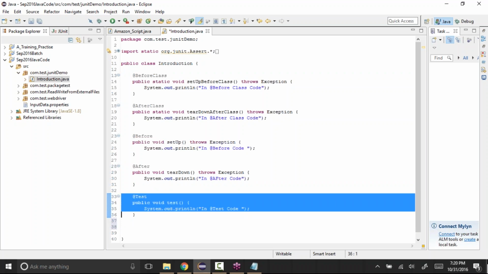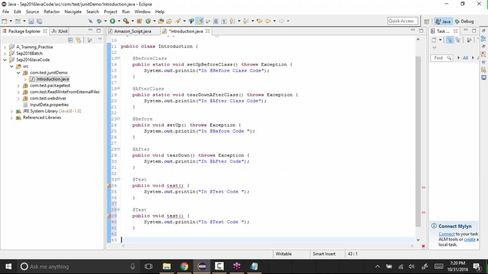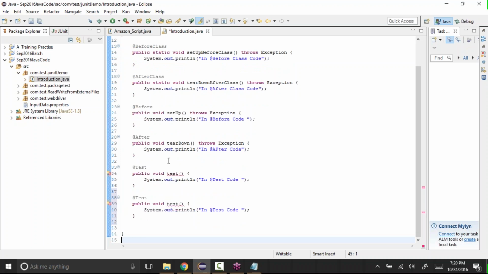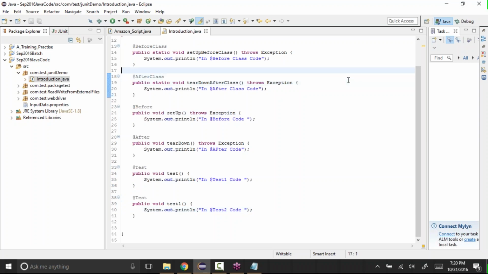See, I can copy this and paste it here. It says test and test, both are the same name, so it's giving an error. See, duplicate method test in your type introduction. So we cannot have 2 methods with the same name. So what I'll do is test1. See, now the error is gone. So this is one test and this is second test. So now I'll say in test1 code and in test2 code. So like this is how we create it.